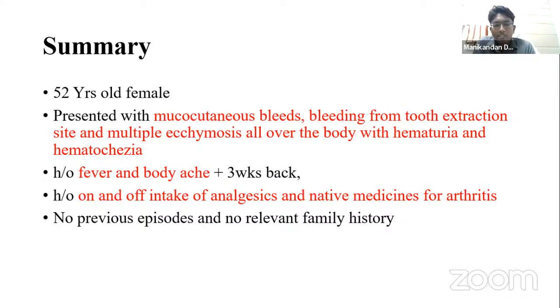Okay, so which are the common drugs that can cause low blood counts or these bleeding manifestations? Sir, mostly the majority of NSAIDs, then paracetamol, then anti-malarial drugs like quinine, then anti-seizure medications like carbamazepine, then diuretics like furosemide. Then the majority of anti-rheumatoid drugs, gold, all these can cause it, sir. Okay, go ahead.